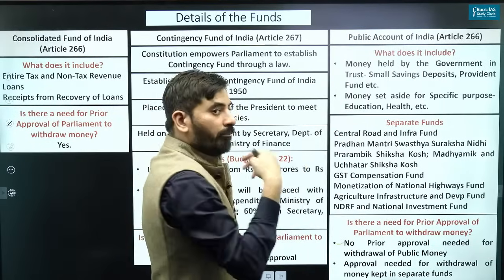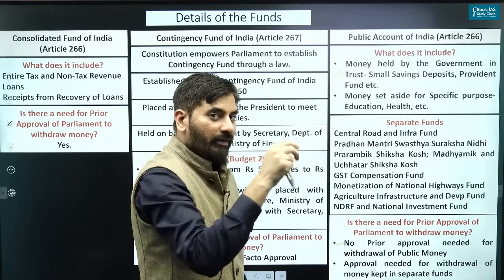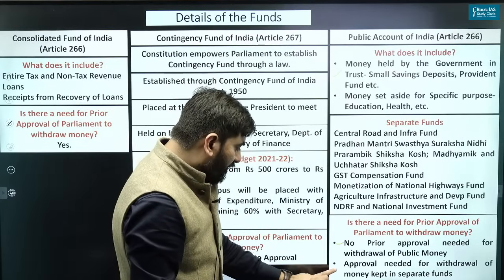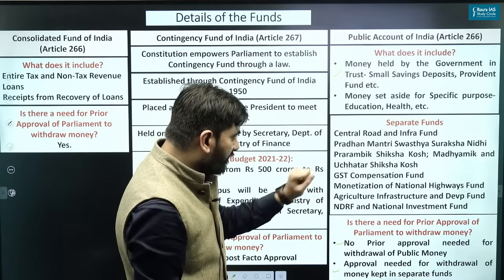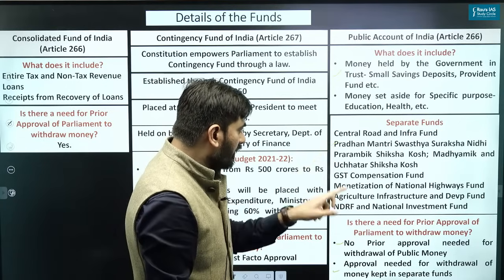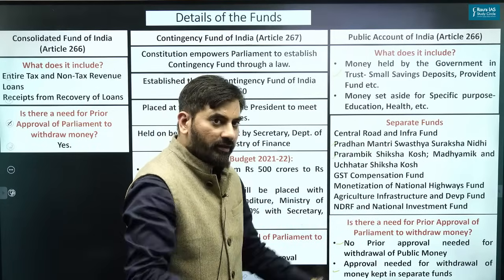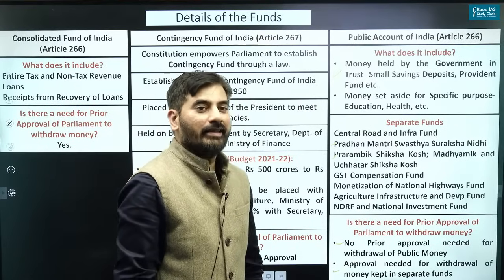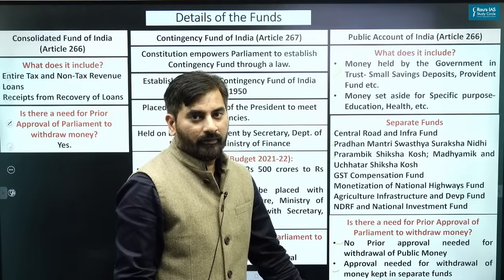Whatever money the public is keeping with the government as a matter of trust, to withdraw that money, no parliamentary approval is needed. But if the government wants to withdraw money which it has kept in a separate fund, like Prarambhik Shiksha Kosh, Pradhan Mantri Swasthya Suraksha Nidhi, to withdraw that money, approval of the Parliament is needed. Please understand that this is a little confusing.